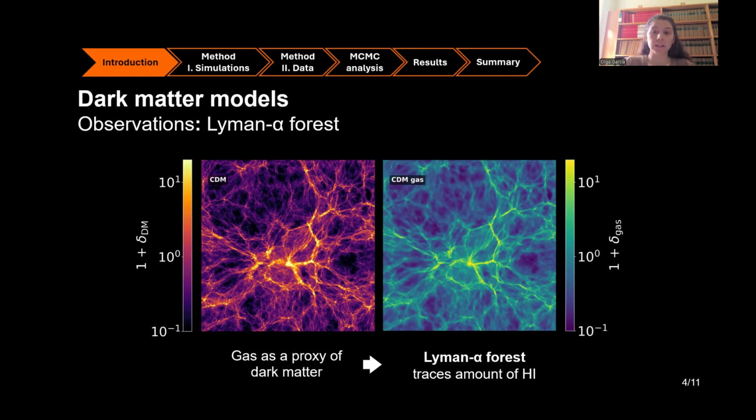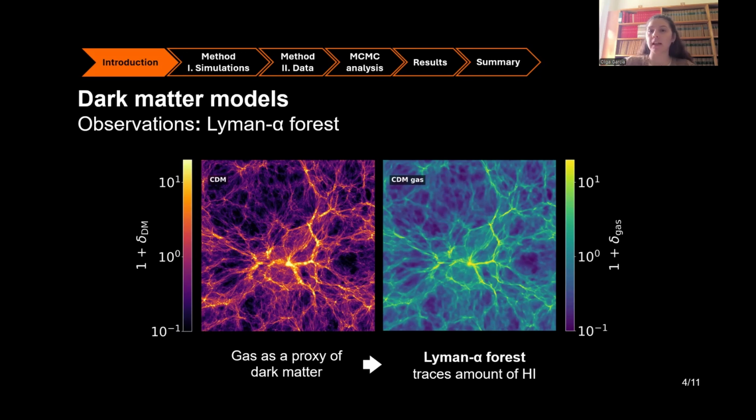And I am demonstrating this again with a 2D slice of the hydro boxes that I run in my analysis, for gas density field on the right versus dark matter particles only on the left. What we can see is that gas at these scales is indeed tracing cold dark matter, at these redshifts under consideration, that is after the epoch of reionization, so around redshift 5 and 4.